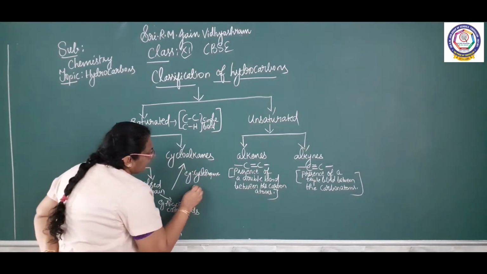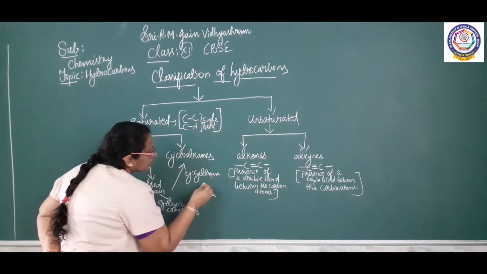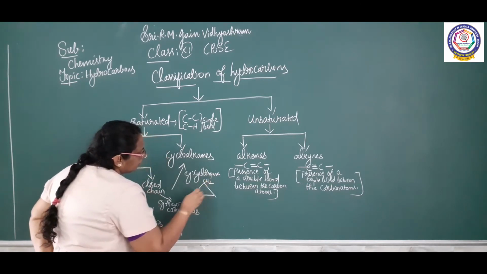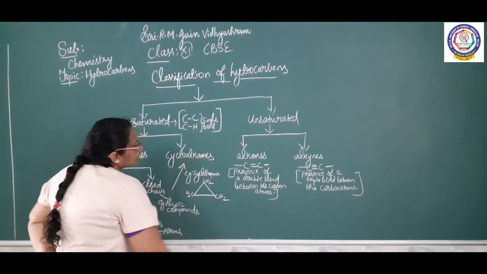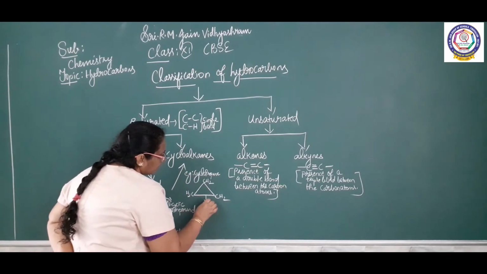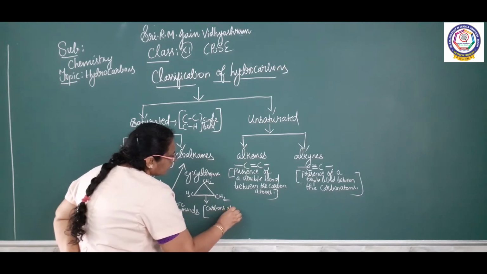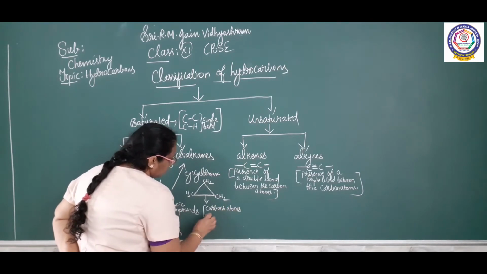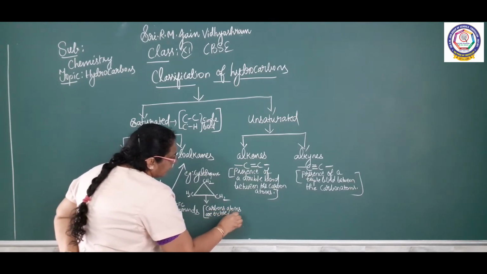Actually, you will be getting a structure like this: CH2, CH2, CH2. So in cyclopropane, the carbon atoms are enclosed in a ring. They are present in a ring.